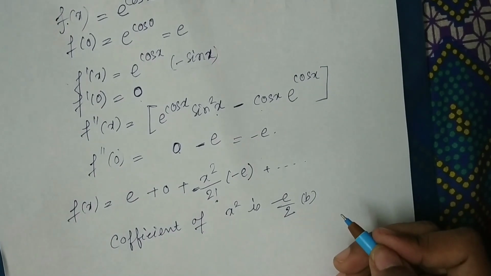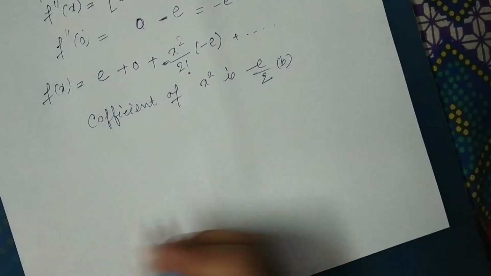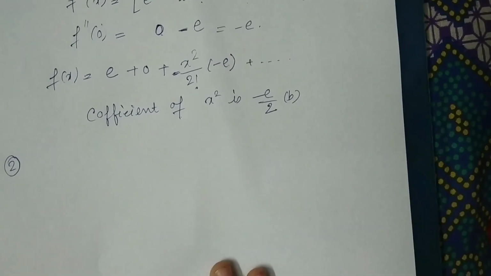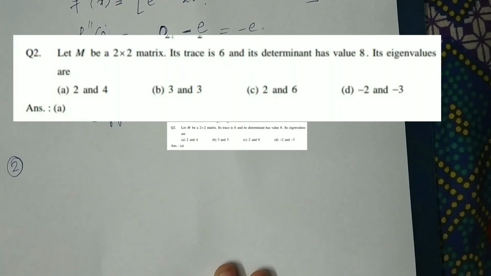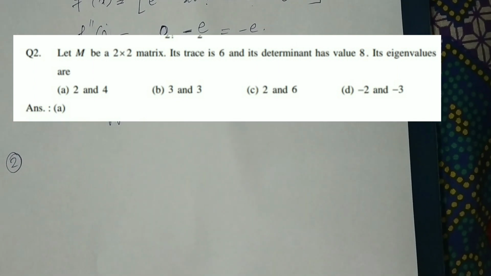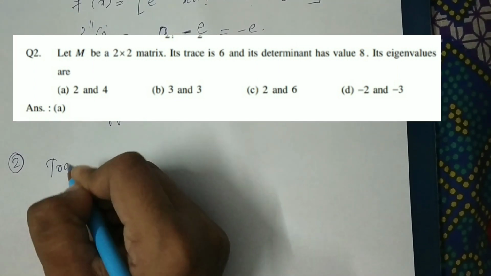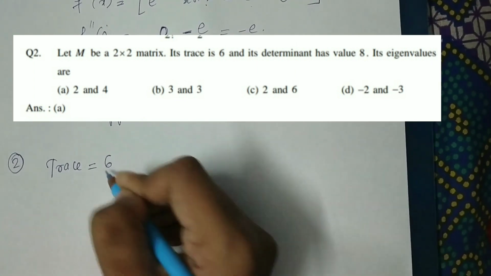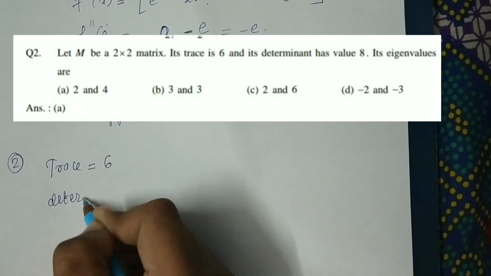Now the next question is, let M be a 2 cross 2 matrix. Its trace is 6 and its determinant has value 8. Its eigenvalues are. So it's a 2 cross 2 matrix. Trace is given 6. Determinant is 8.